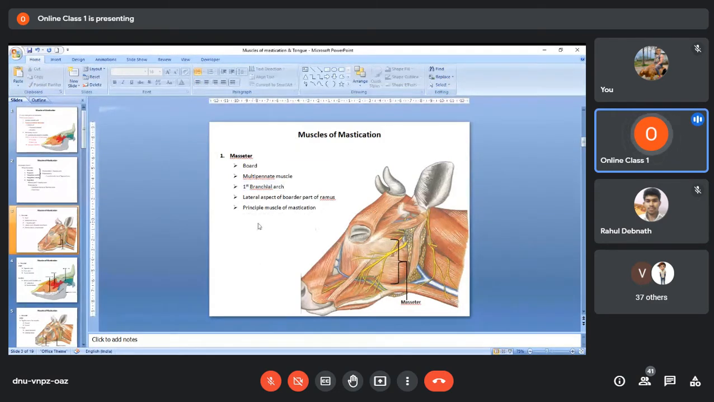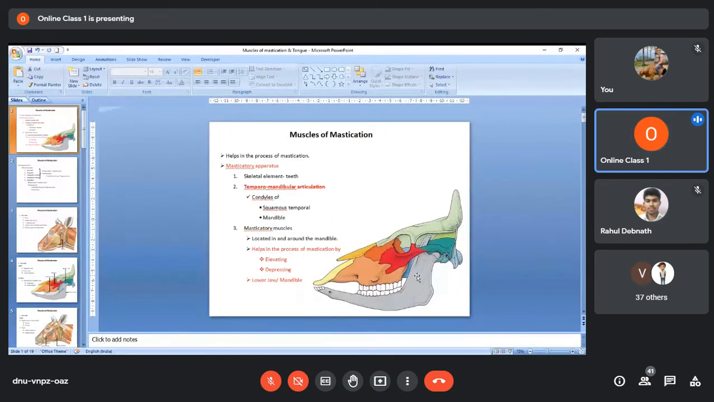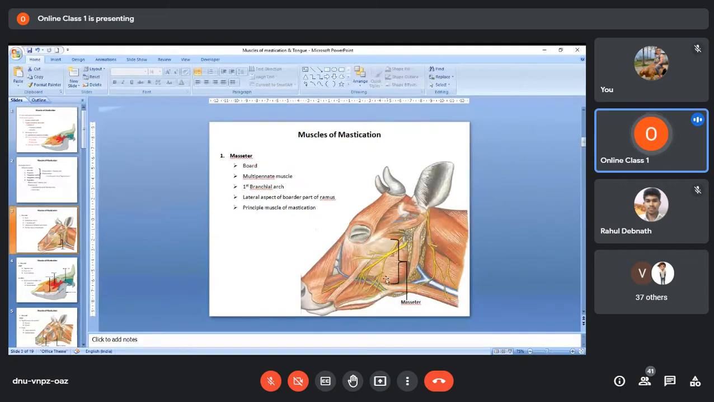branchial arch. This muscle is mainly found on the lateral aspect of the broad part of the ramus of the mandible. Now, if you see here, this is the ramus of the mandible, the wider or broad part of the ramus. This is the lateral surface; the opposite surface will be the medial surface. So this masseter muscle you find in this region, mainly on the lateral part of the broad part of the ramus of the mandible. So here you will find the masseter.